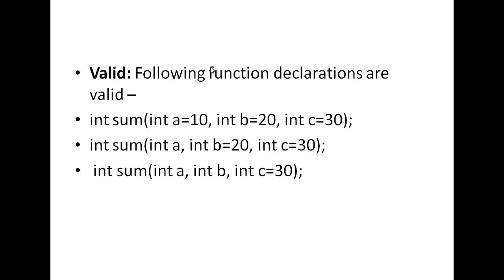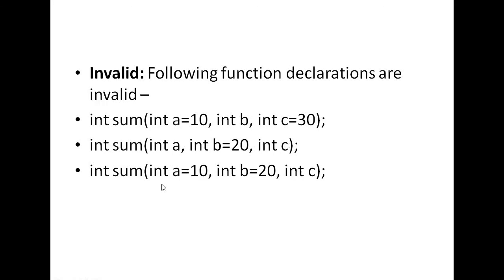See, first C is given 30, then B is 20, A is 10. This is valid. Here C is 30, B is 20, A is not there, but I am giving the default values from right to left. This is correct. Here C is 30, B has no default value, A value is not there, but I am still giving default values from right to left. So these three are valid.